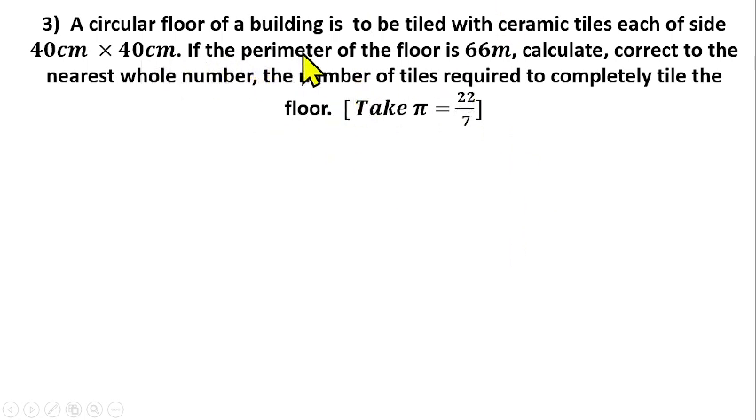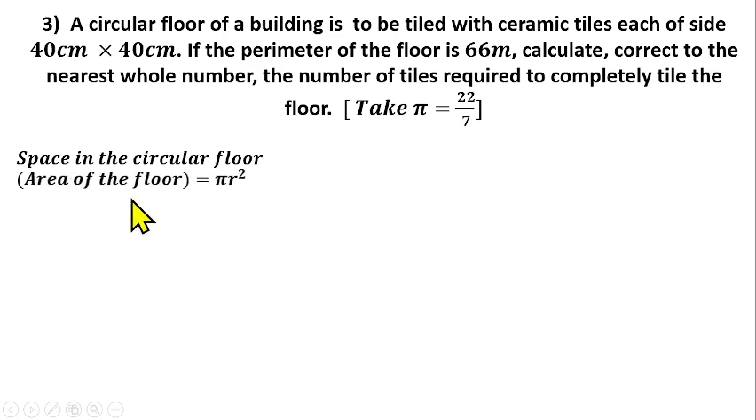But we are given the perimeter of the floor, so that means we know the perimeter of the circle, which is 66 meters. So we can find the radius of the circle from that. Now we said that the space in the circular floor, which is also the area of the floor, equals pi r squared.